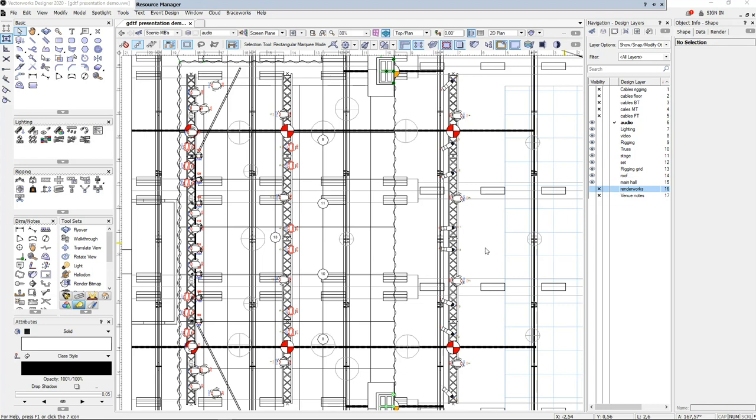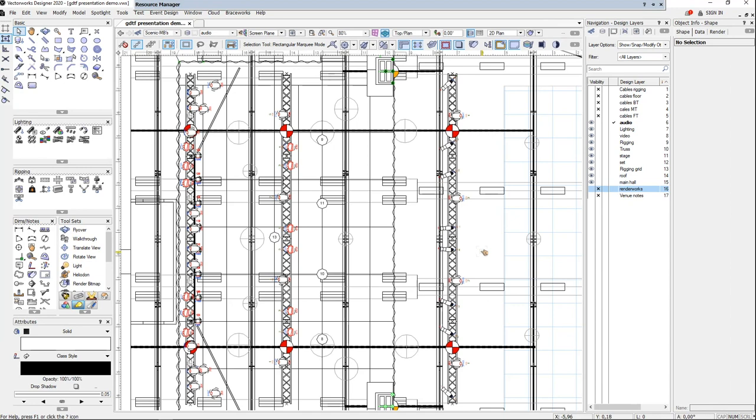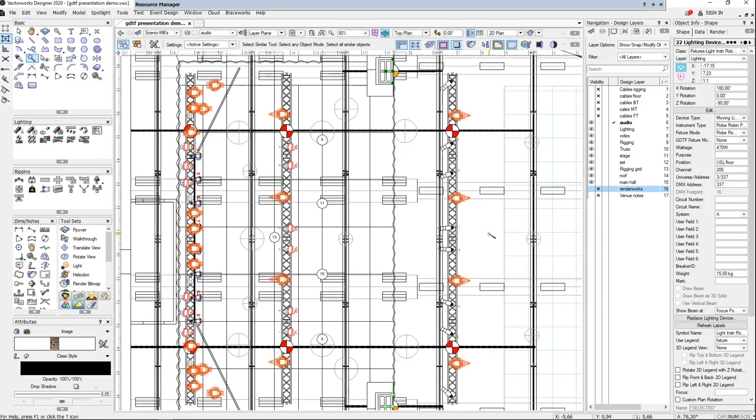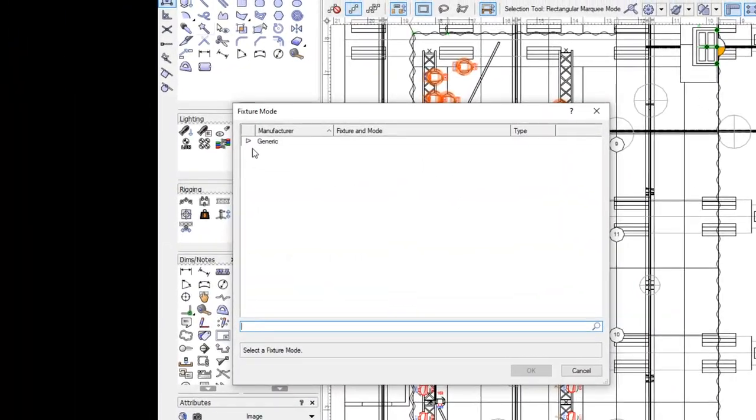I've fully patched and addressed this previously before starting this demo. Now you can see here when I select a fixture, it has its mode assigned, it has the DMX address and all the other details that you need. However, it is not yet ready to export as part of an MVR. To be able to export an MVR successfully from Spotlight, we need to link the Spotlight lighting symbols to a GDTF. Now, the easiest way to do this is to use the GDTF fixture mode drop-down in the object info pane after group selecting your fixtures. So as you can see here, I currently don't have any GDTFs available for the pointies.